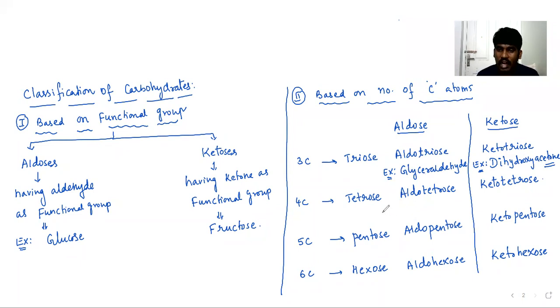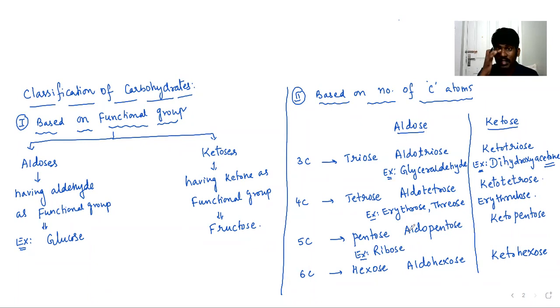Here, the aldotetrose example is erythrose, and it is threose. Ketotetrose is erythrulose. Aldopentose is ribose.